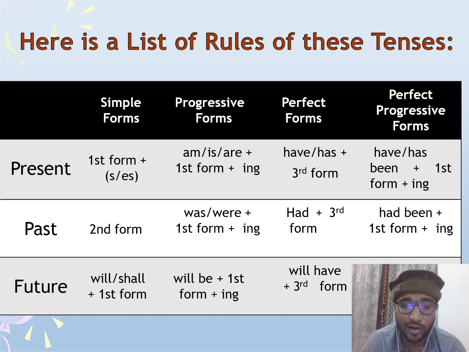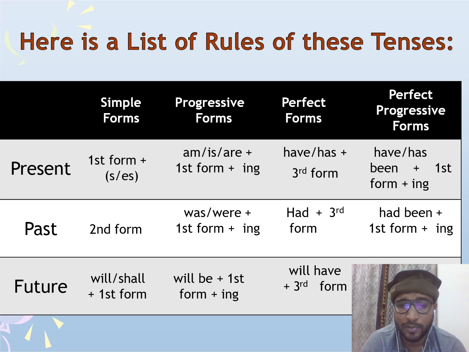Now I want to add one more thing. When we are making sentences with past simple, we use a helping verb called did, but did does not come in positive sentences. It always comes in negatives or questions.